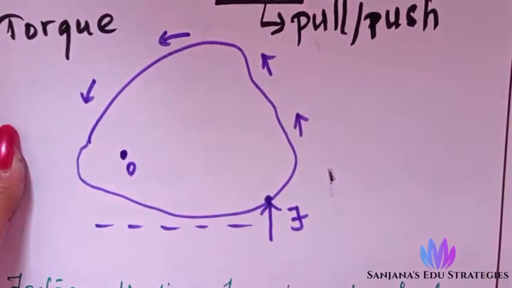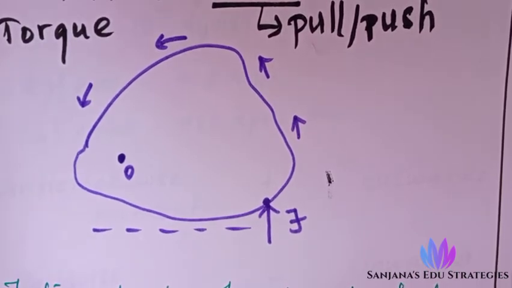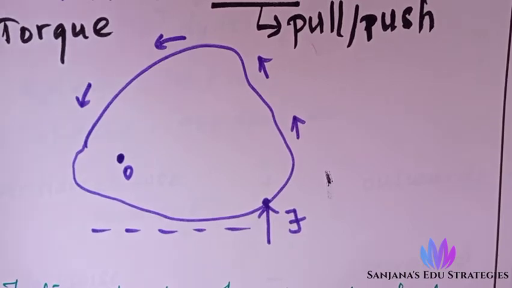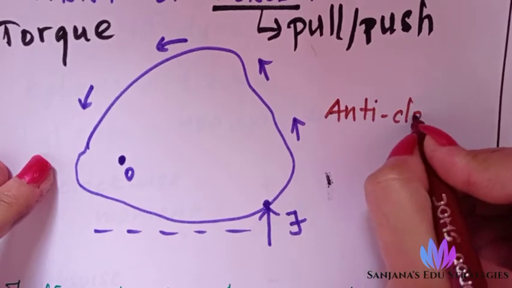What is anti-clockwise? Opposite to the direction of the clock. In a clock, the second needle moves in the clockwise direction, so this is anti-clockwise.